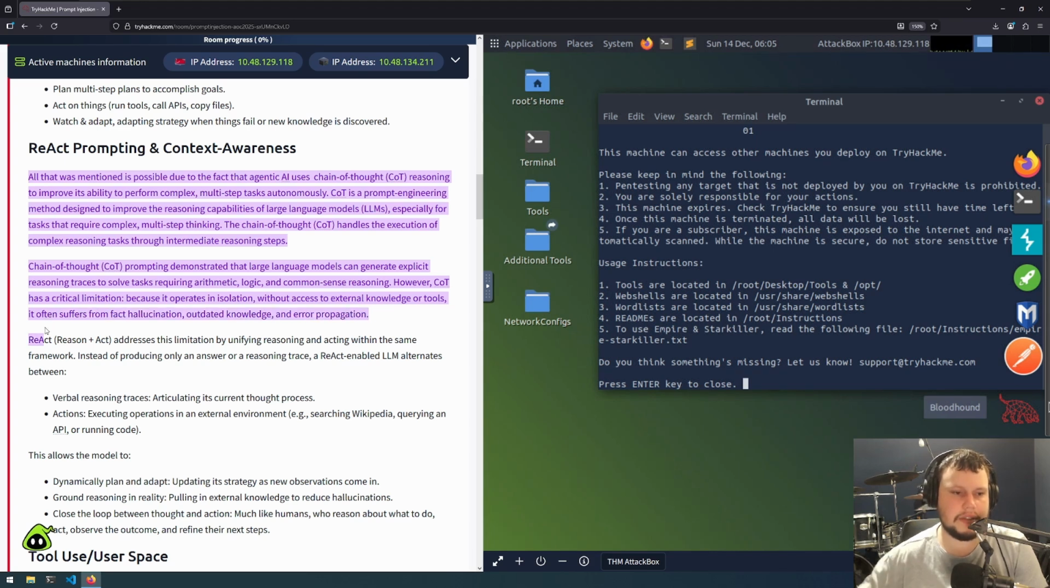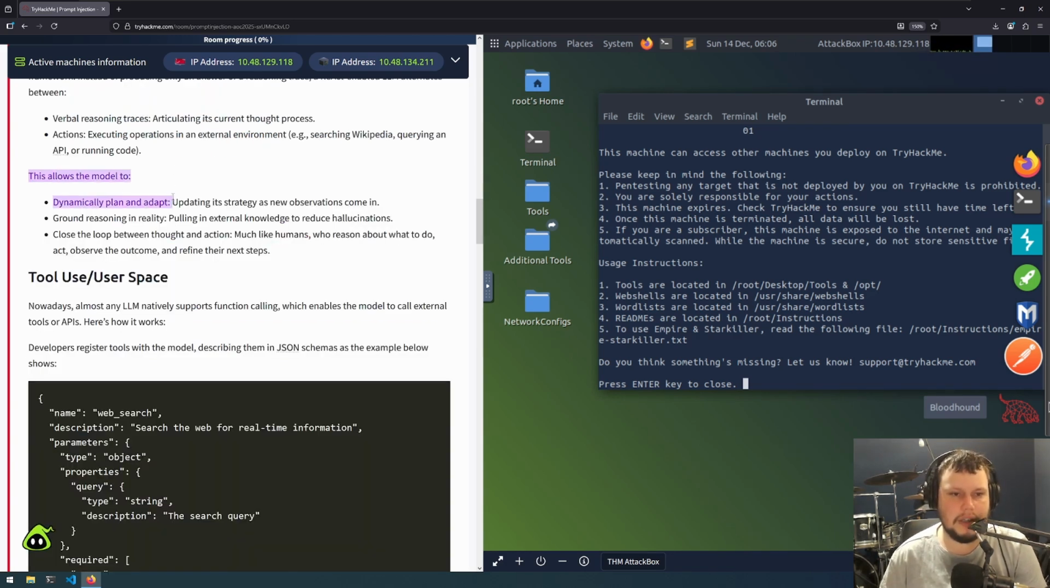Because it operates in isolation, without access to external knowledge or tools, it often suffers from fact hallucination, outdated knowledge, and error propagation. ReAct, reason plus act, addresses this limitation by unifying reasoning and acting within the same framework. Instead of producing only an answer or a reasoning trace, a ReAct-enabled LLM alternates between verbal reasoning traces, articulating its current thought process, and actions, executing operations in an external environment, such as searching Wikipedia, querying an API, or running code. This allows the model to dynamically plan and adapt, updating its strategy as new observations come in, ground reasoning in reality, pulling in external knowledge to reduce hallucinations, and close the loop between thought and action, much like humans who reason about what to do, act, observe the outcome, and refine their next steps.